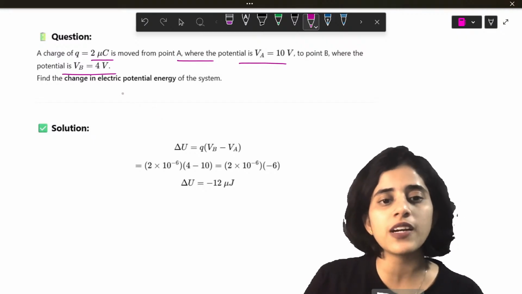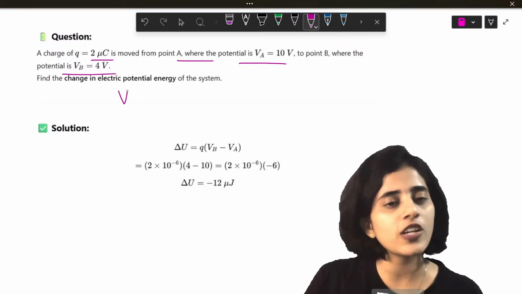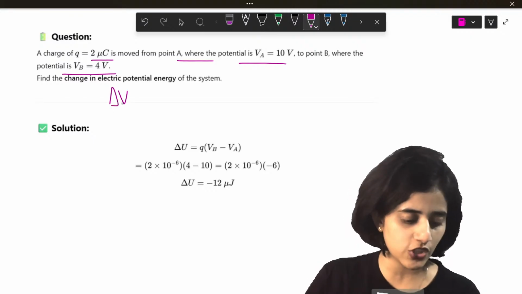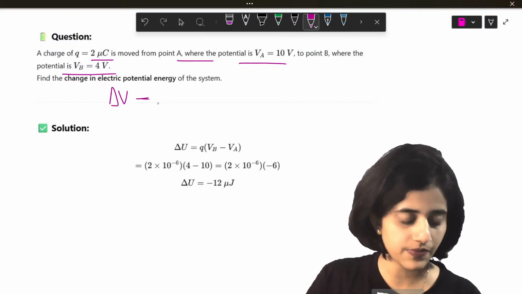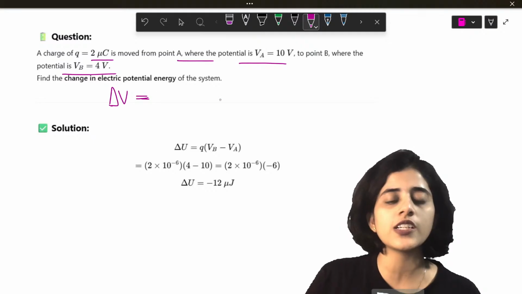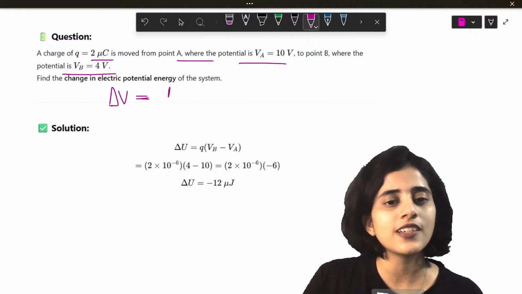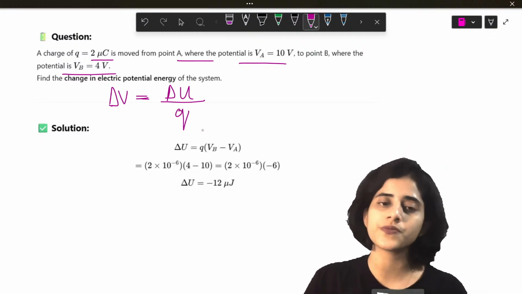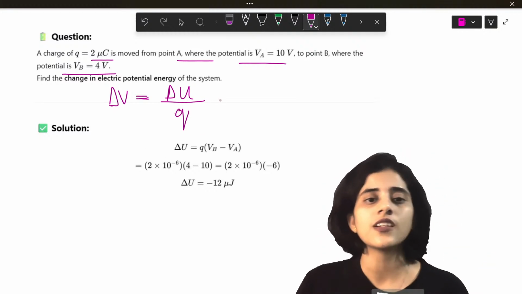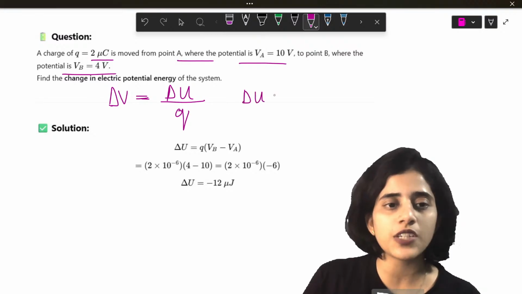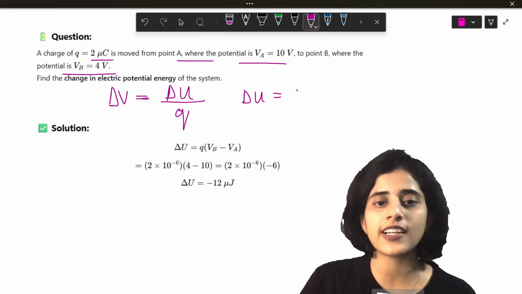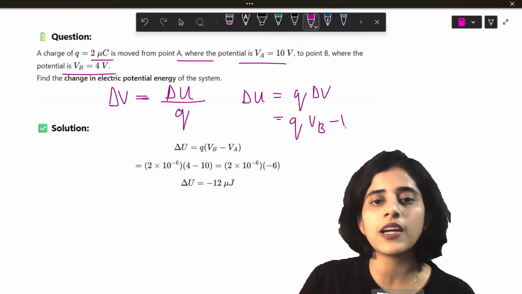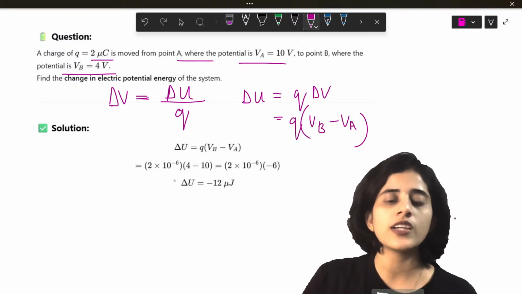So now I have to use my new formula. So what is the formula? Change in voltage is change in potential energy divided by Q. Yeah, that's the difference. So now change in potential energy is what I have to find. So that will be Q into delta V, which is Q times (VB minus VA). So I just substitute the values.